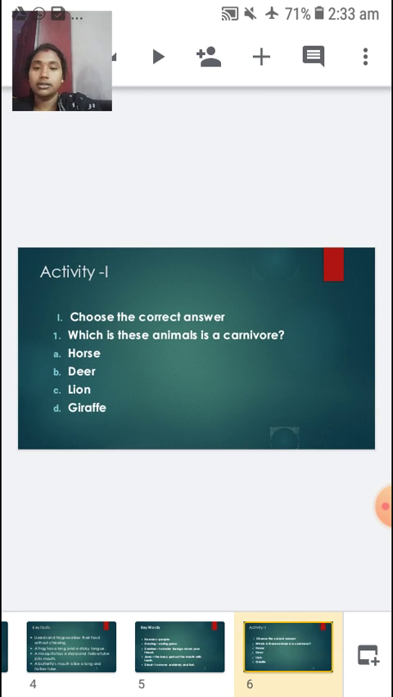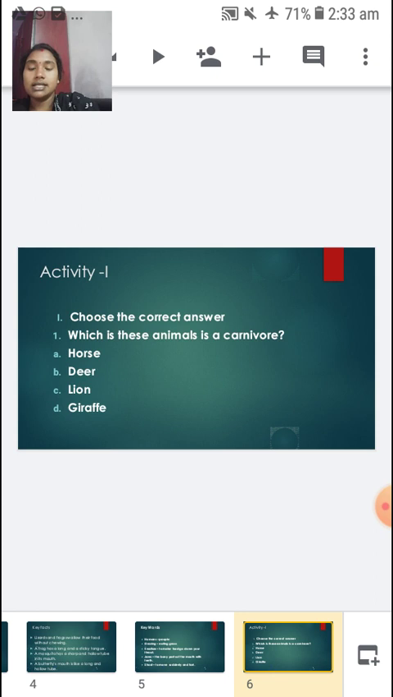So let us have an activity. Choose the correct answer. Which of these animals is a carnivore? Horse, deer, lion or giraffe? Lion is a carnivore. The other animals, horse, deer and giraffe, are herbivorous animals.